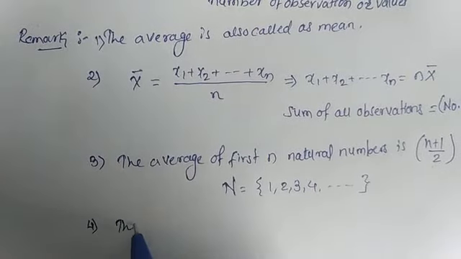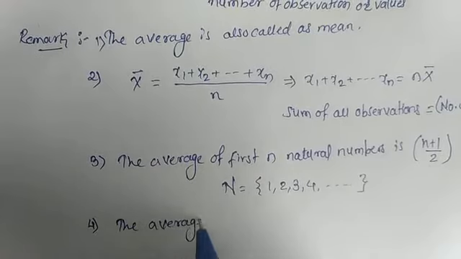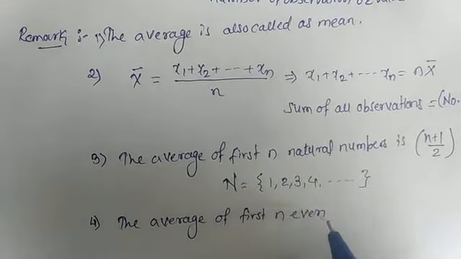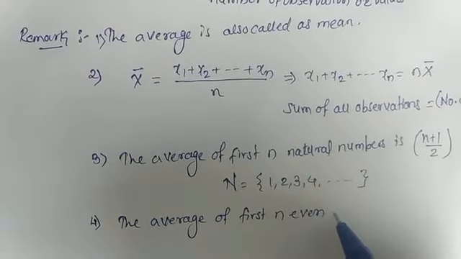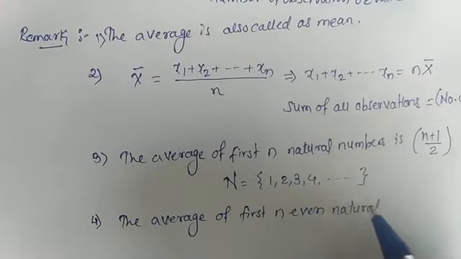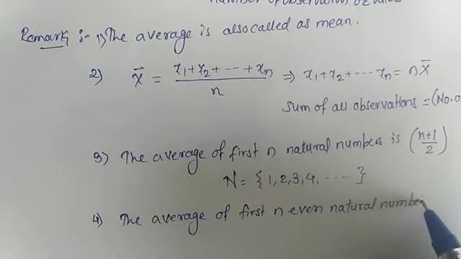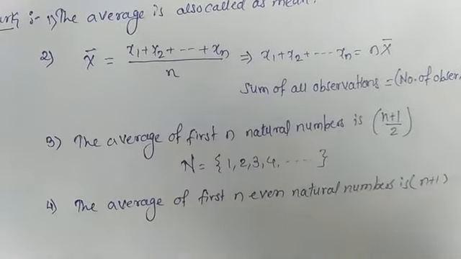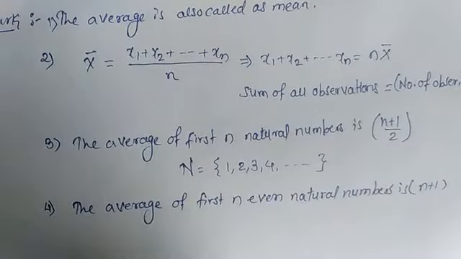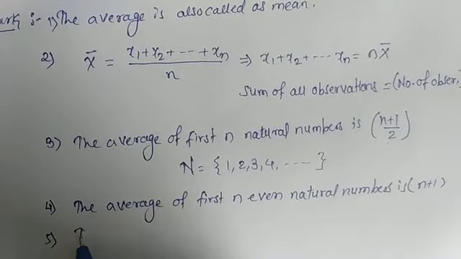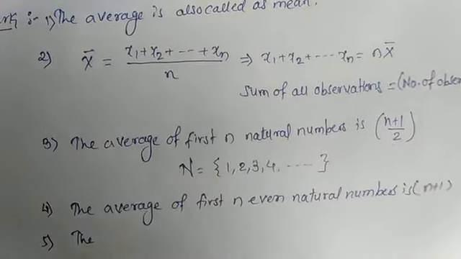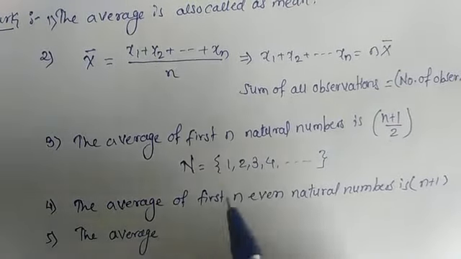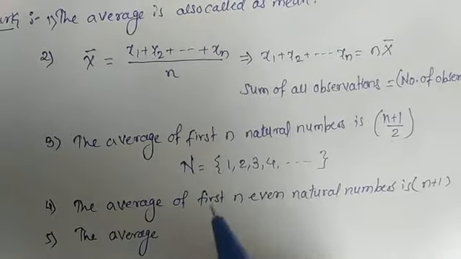The next remark is that the average of first n even natural numbers is n plus 1. These are results which you have studied in previous classes, so you have to remember these statements.